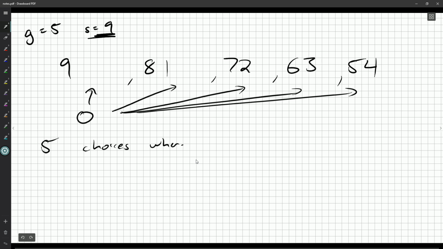5 choices where to put 0. Okay? But everything else is sort of fixed. 5 and 4 have to go in a group if you're going to have 5 groups and a sum of 9. So there's 5 different splits based on just the 5 choices of which group 0 is added to. It can only be added to one group, but we've got 5 potential groups it can go into.